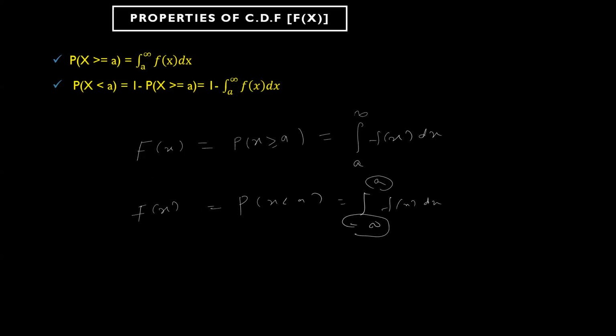Or you can write this as 1 minus the probability of x greater than or equal to a, which becomes 1 minus the integral from a to infinity of f of x dx. But the first is more appropriate sometimes, because for some functions the integral may not converge up to these limits. So we can use either, based on the PDF we have. Whatever the PDF is, we will decide about the limits later.